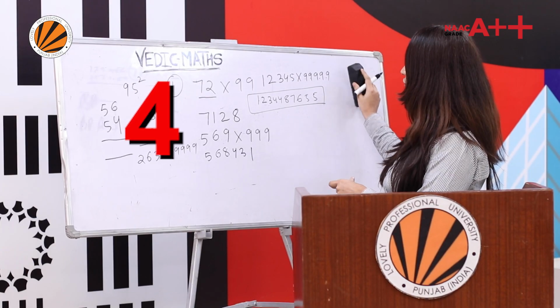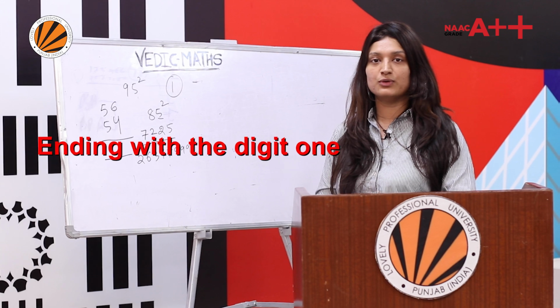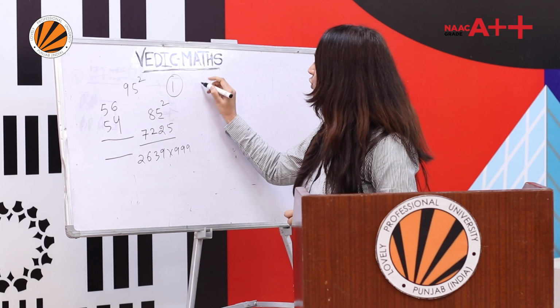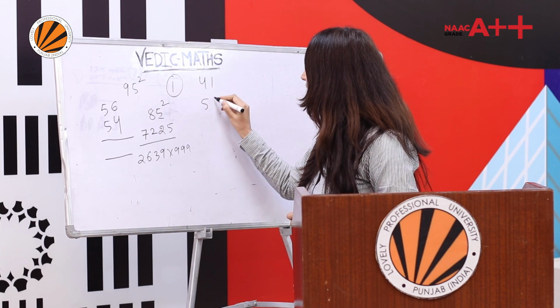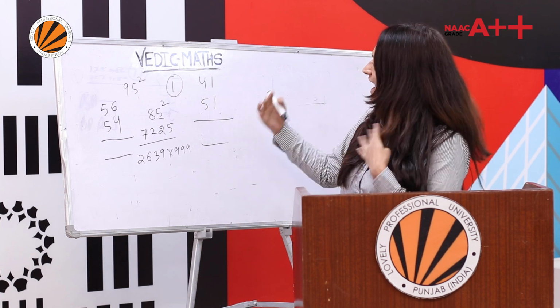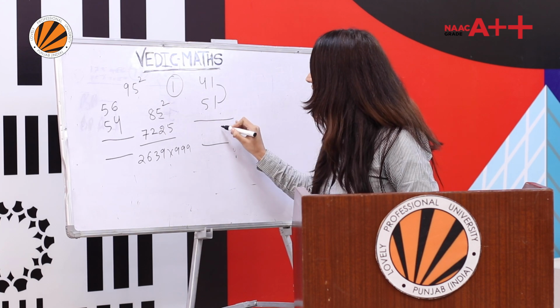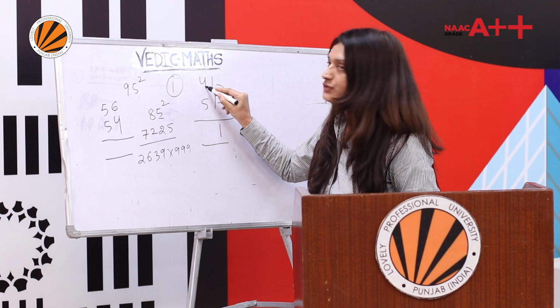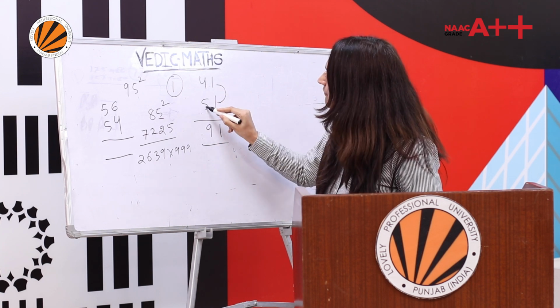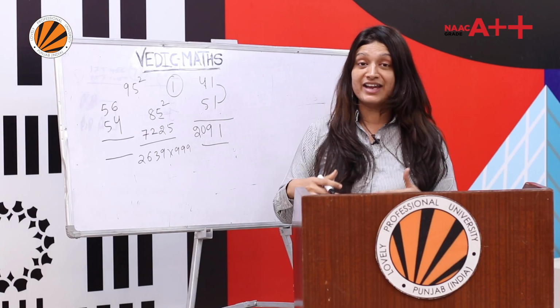Now the number 4 trick is for multiplication of numbers which are ending with the digit 1. Let's have an example. Suppose I want to multiply 41 and 51. These numbers are ending with 1. Right? The basic conventional method is too long. Here it is 1 into 1, it's 1. What is 5 plus 4? It's 9. And 5 multiplied by 4 is 20. So the answer is 2091.